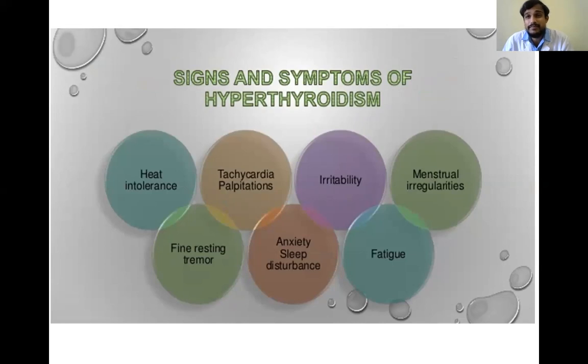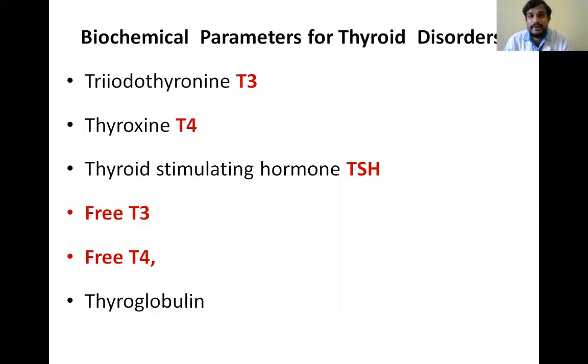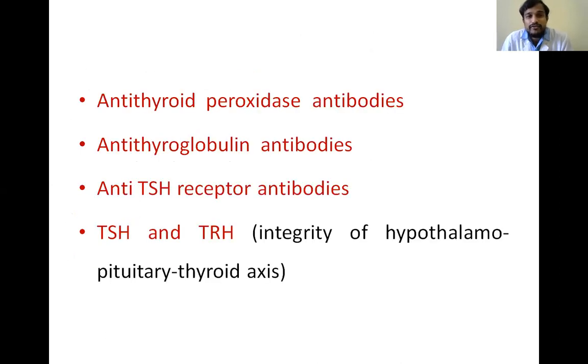Due to these signs and symptoms, the patient will come to us and we will diagnose the patient by different biochemical parameters. These parameters are T3, T4, TSH, and free T3 and free T4, which are the part of T3 and T4 that is unbound to the proteins and thyroglobulin. And apart from this, anti-thyroid peroxidase antibodies, anti-thyroglobulin antibodies, and anti-TSH receptor antibodies.